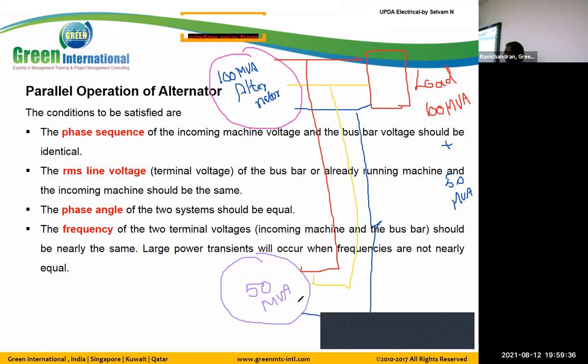If we connect it like this, what will happen? For 24 hours it will generate a voltage. It generates 50 MVA our load needs, but after 12 hours, we need to break it off. That is also one of the main reasons.